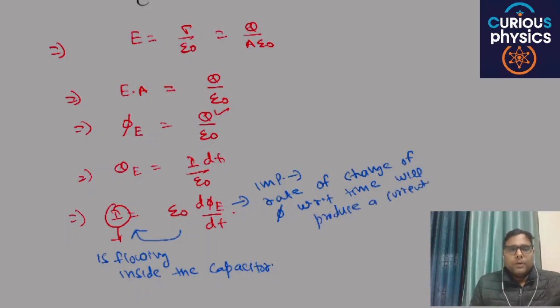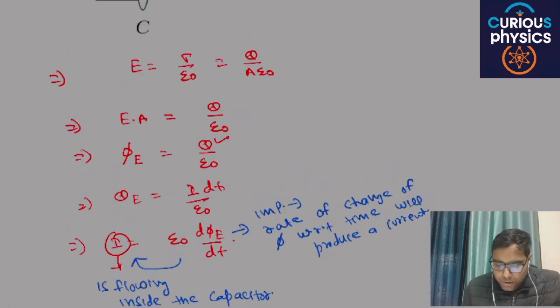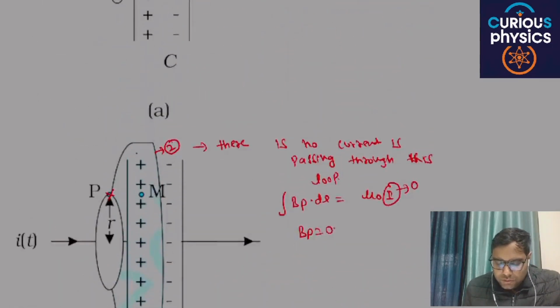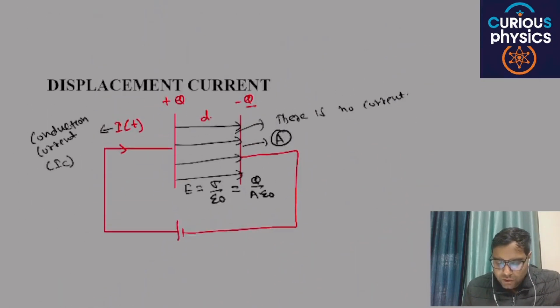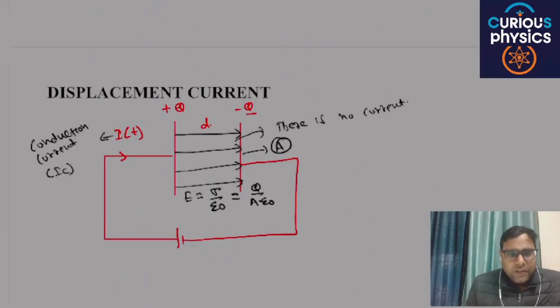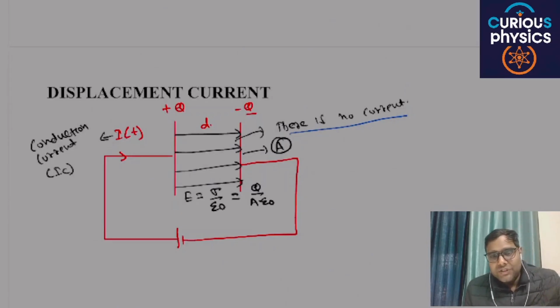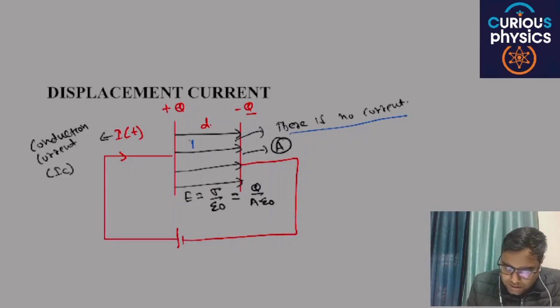Are you able to understand my point or not? Mean to say that we are ignoring this particular term. We have considered initially there is no current inside the capacitor, but there is electric flux changing inside the capacitor. So a current is flowing inside the capacitor.